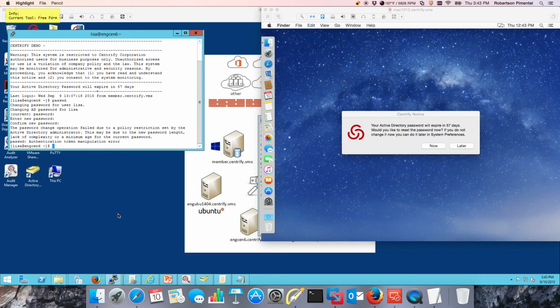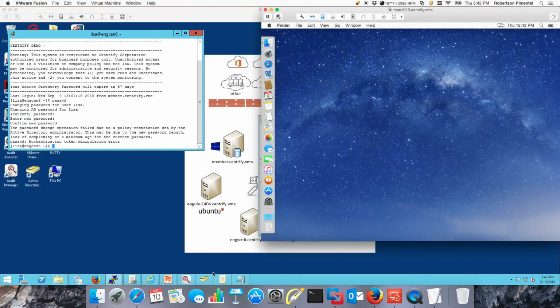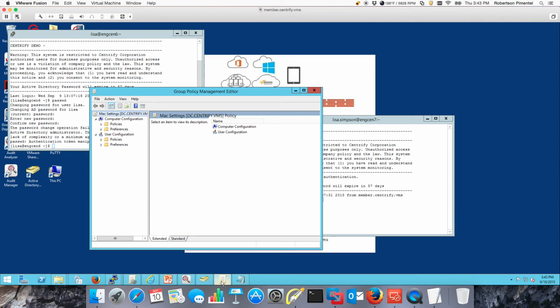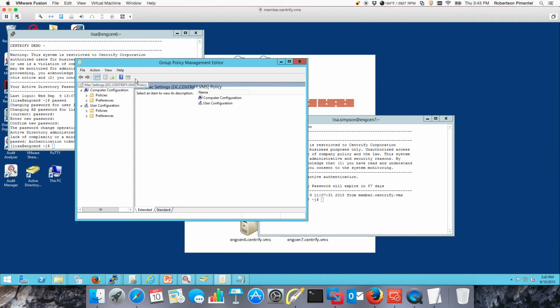On the Macs, we provide a lot of GPOs, and those are group policies. Those group policies allow you to do certain things. For example, sometimes you have to keep a local account that is an admin account to be able to manage those Macs. With Centrify, you can actually consolidate that into an AD group. What I mean by that is you can grant admin access to Macs based on the AD group membership of the user. What that allows you to do is eliminate that poor practice of sharing that account across those Macs.